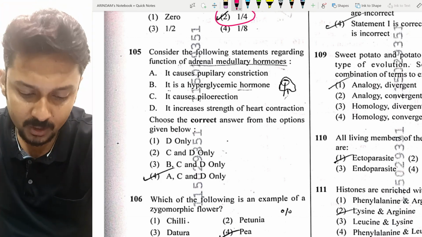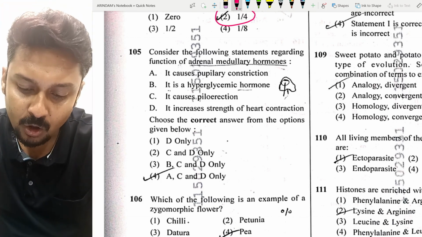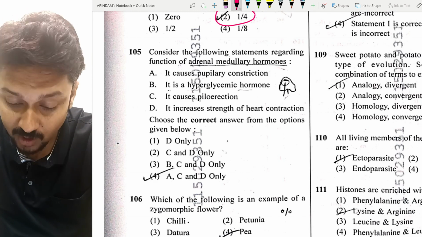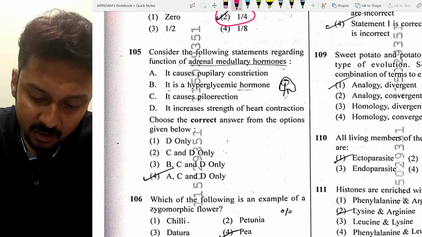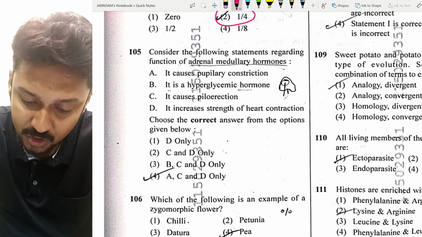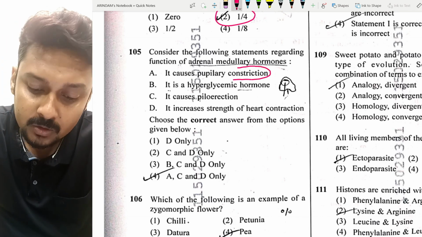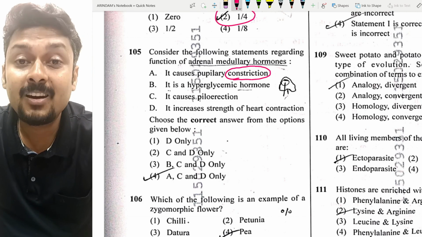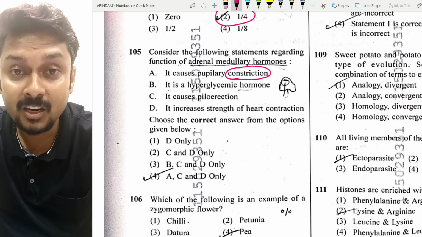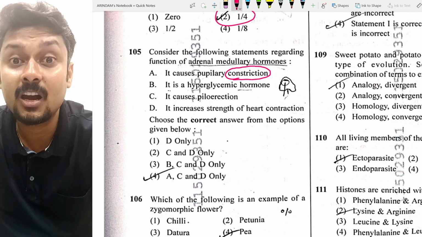Consider the following statement: function of adrenal medullary hormone. It causes, first statement, pupillary constriction. Please, let's not call it pupillary constriction, it is pupillary dilation. Adrenal medulla secretes noradrenaline during a sudden attack.